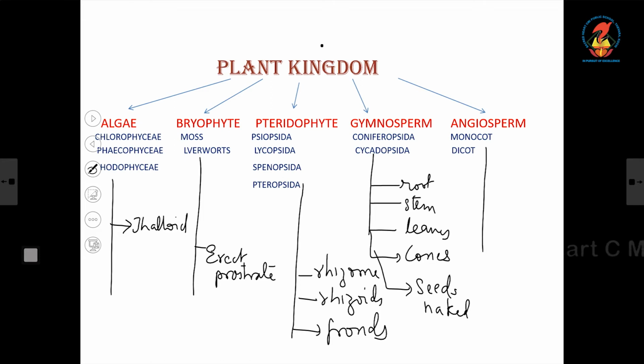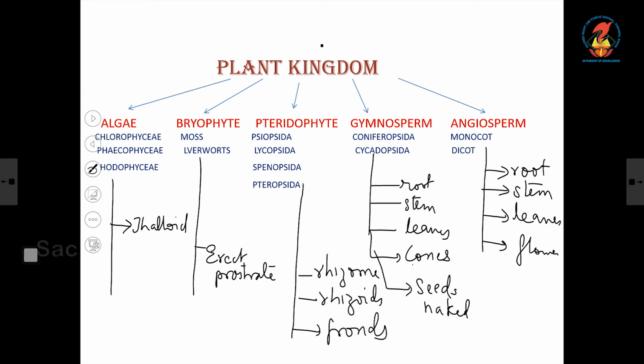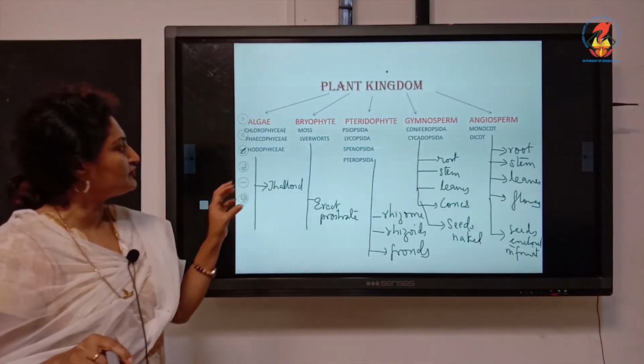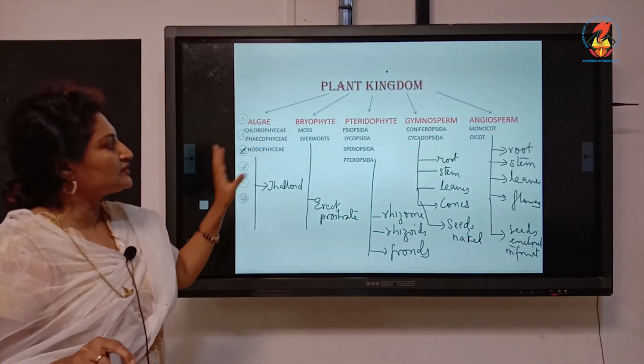Now, angiosperms, again typically like the gymnosperms, are differentiated into root, stem and leaves. The reproductive structures are born, instead of cones, in flowers. And opposite to this, the seeds are enclosed in fruits, inside the fruit. So, these are the distinct features. I am not saying salient features, only the features that distinguish each division from the others.